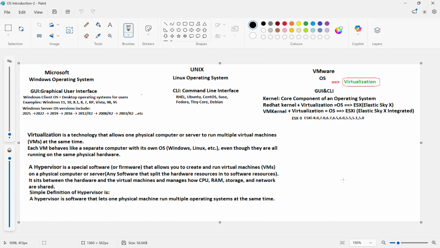Again, that OS is divided into two categories. One is client OS, second one is server OS. Windows client OS and Windows server OS. We'll see now where we will use the Windows client OS. It's a desktop operating system for users. For example, the latest one Windows 11, Windows 10, Windows 8.1, 8, 7, and earlier Windows XP. This one also clicked in the market. Many years Windows XP was there.